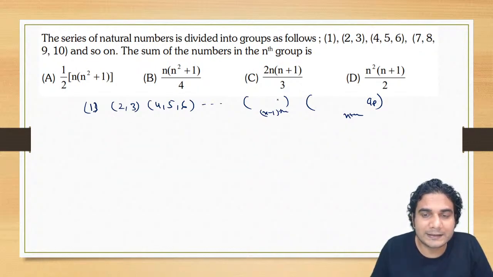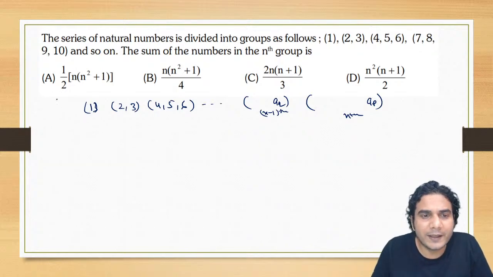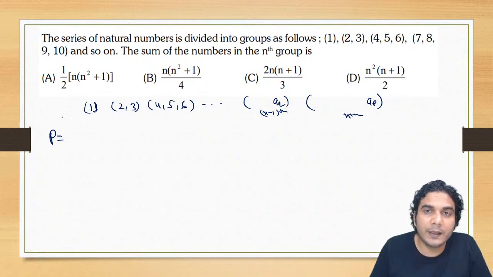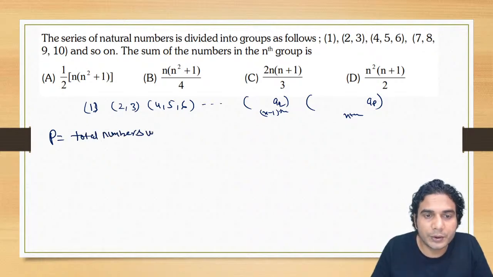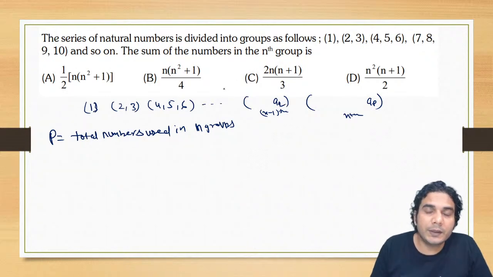And let's say this number is A_Q, where Q is the total numbers used up to the (n minus 1)th group. So we can find P easily. P is the total numbers used in all n groups. Because suppose if 5 numbers are used, then it will be 1, 2, 3, 4, 5. Then what will be the next number?